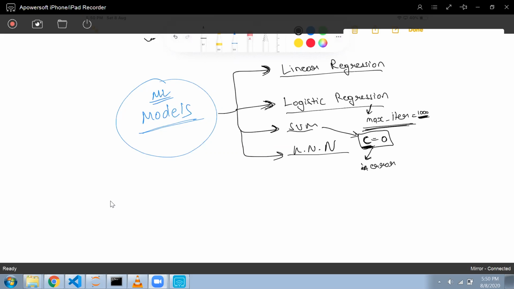Then I introduce the error. If the C is very high, then I will try to reduce the error. So here, in case of SVM, I will have hard margin, and here I will have soft margin. Also in SVM we have different types of kernels, like RBF, polynomial, linear.